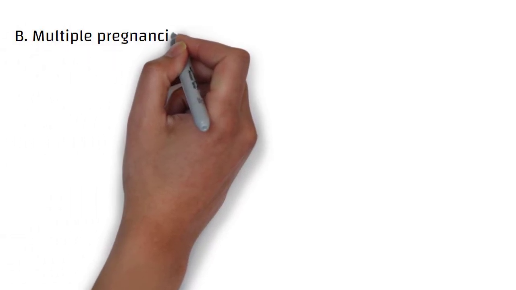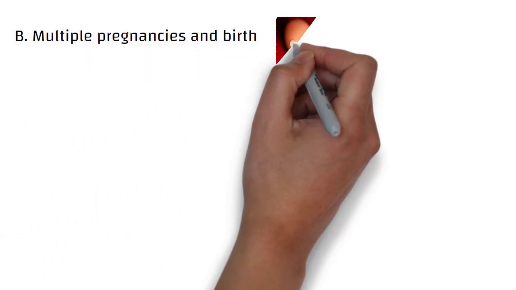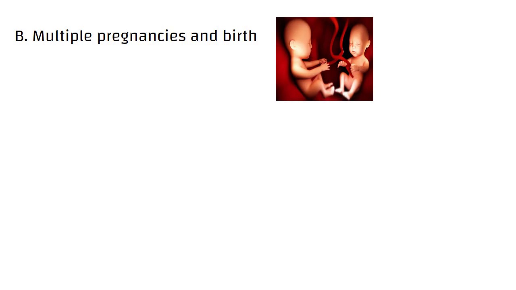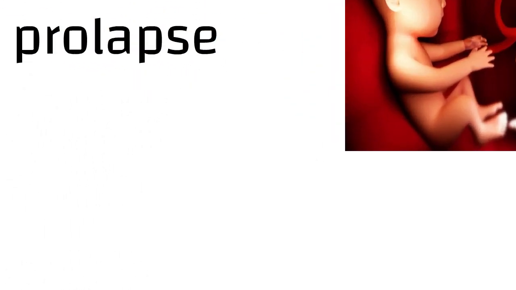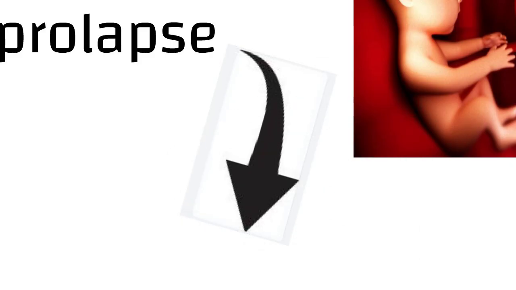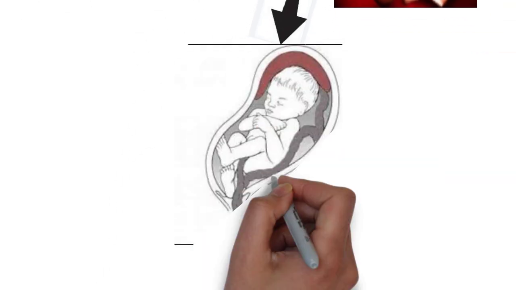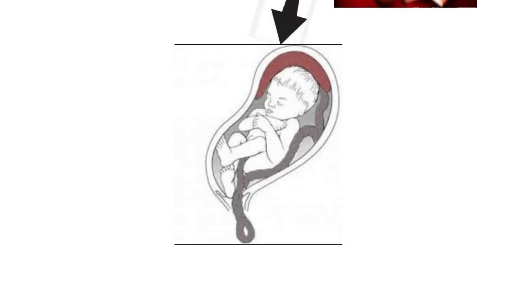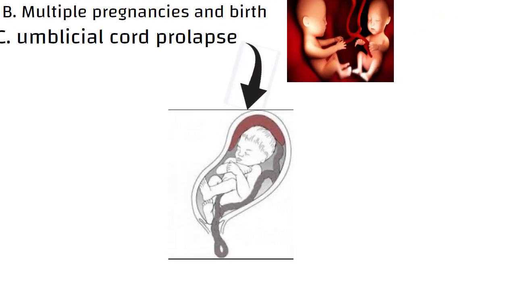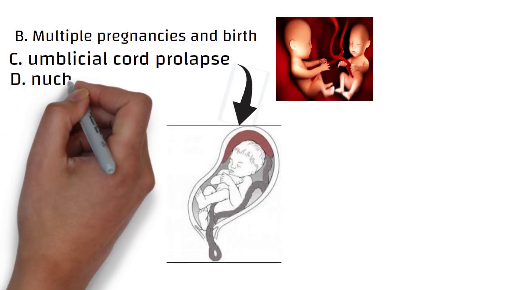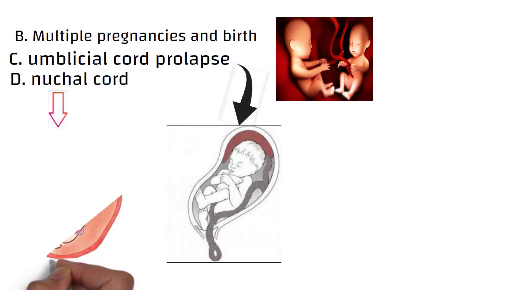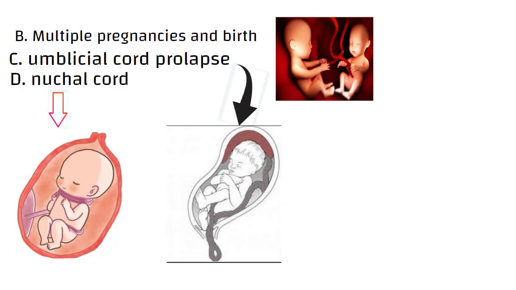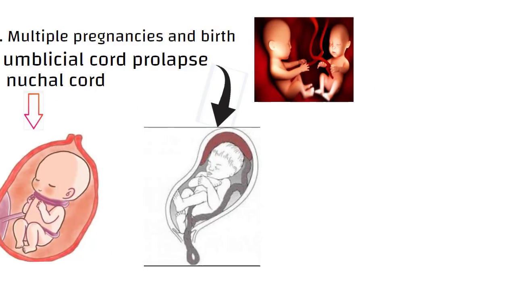Multiple pregnancies and births also increase the risk of fetal distress as they increase the fetal demand. Umbilical cord prolapse is a condition when the umbilical cord comes out of the uterus before the baby, causing compression of the cord between the baby's body and the mother's pelvis, restricting blood flow and oxygen delivery to the fetus. Lastly, the nuchal cord also causes fetal distress. Nuchal cord is when the umbilical cord is wrapped around the fetus's neck.